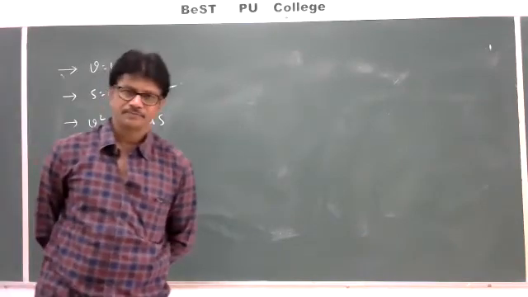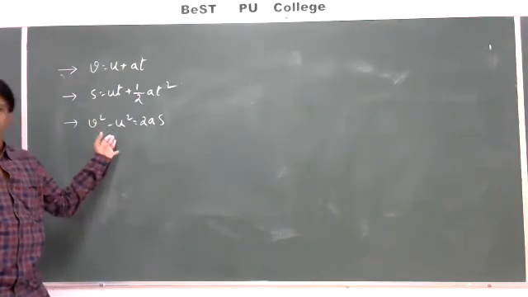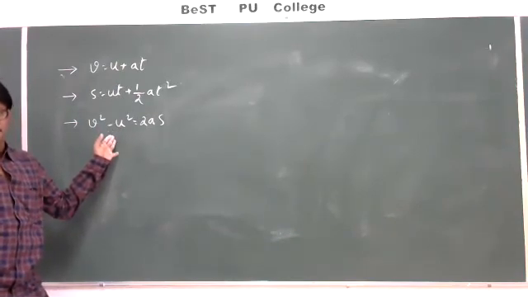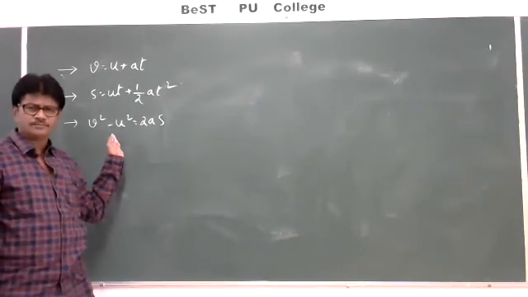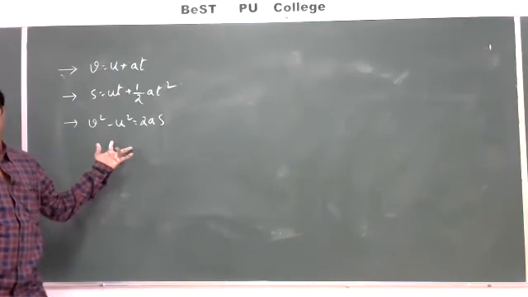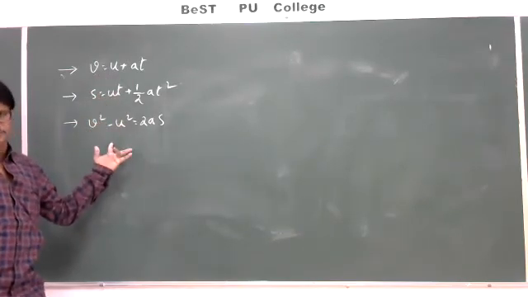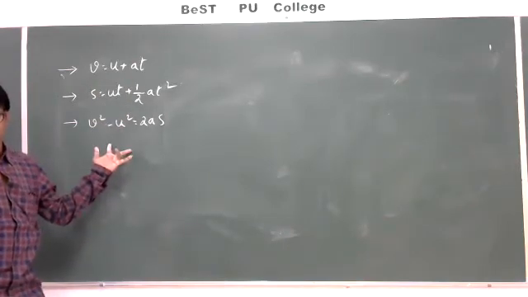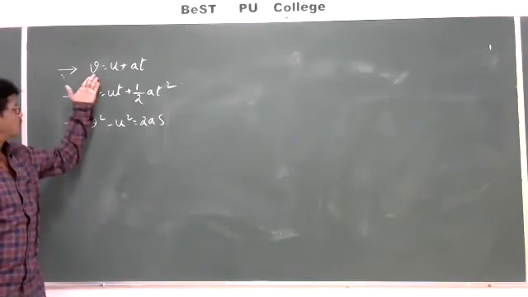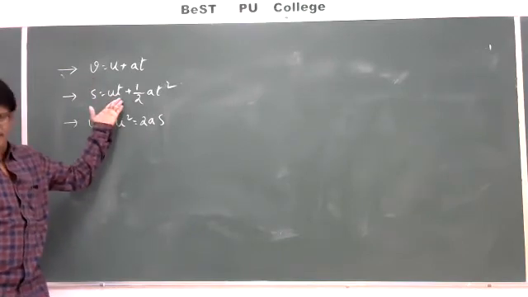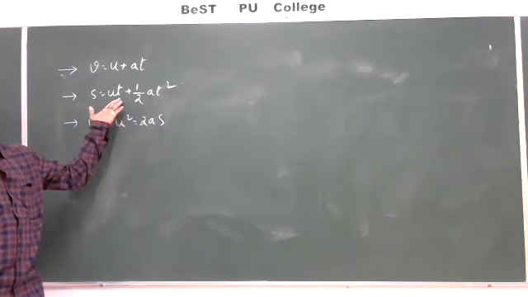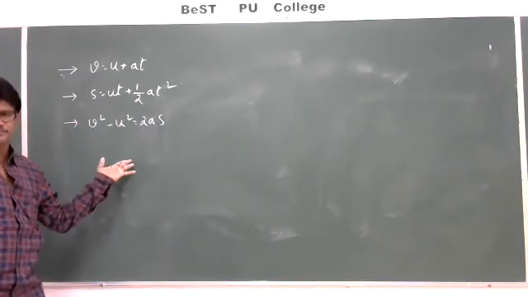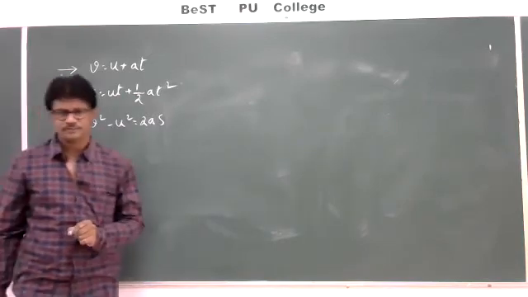So these formulas everybody may know, but very few know when to use these formulas, where to use these formulas, how to use these formulas, right? When to use the first formula, when we are going to use the second formula, when we are going to take the help of the third formula, very few know.